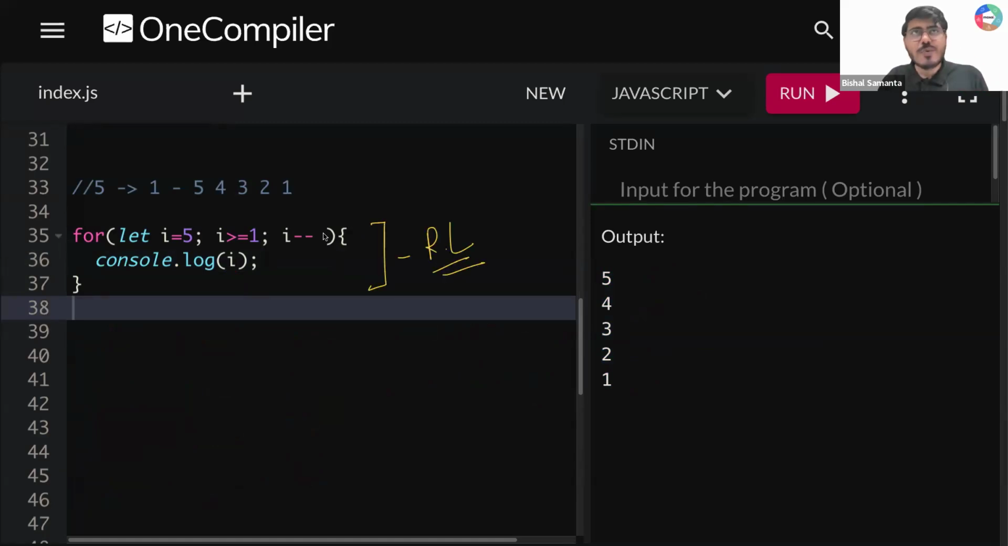Why is it a reverse loop? Because I'm decrementing this value. That is the reason it is called a reverse loop. I'm starting from 5, 4, 3, 2, 1. This is an example of a reverse loop, guys.